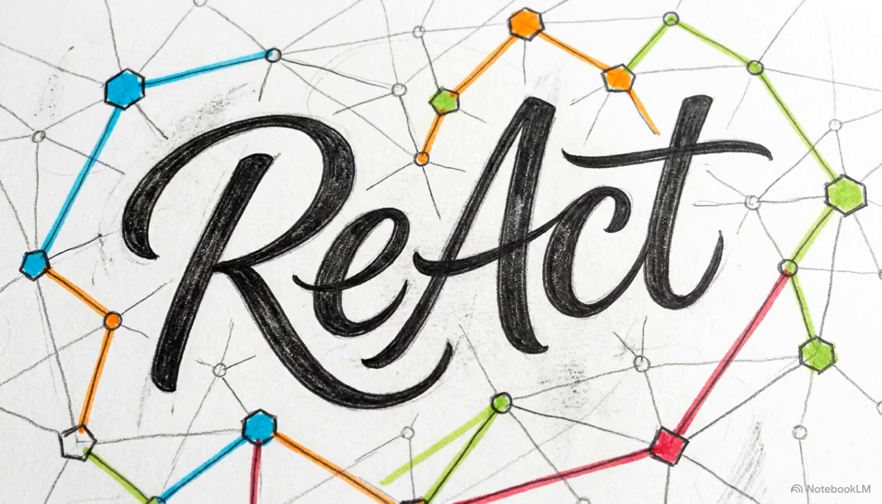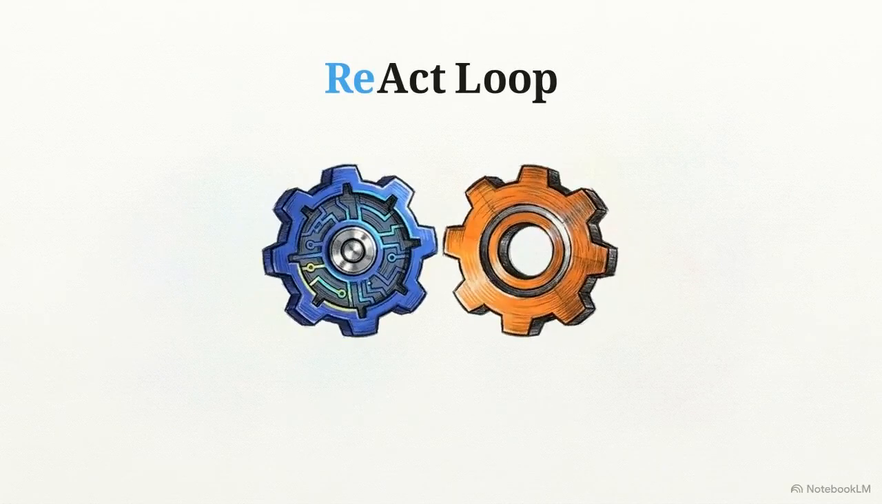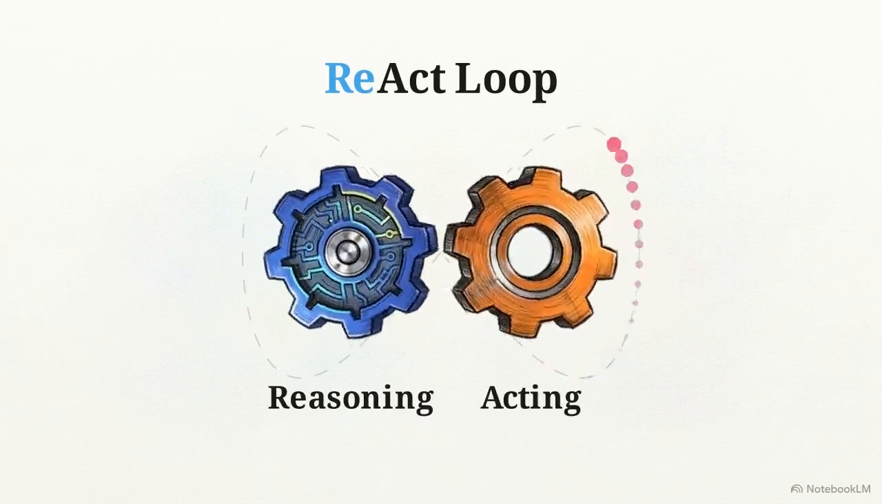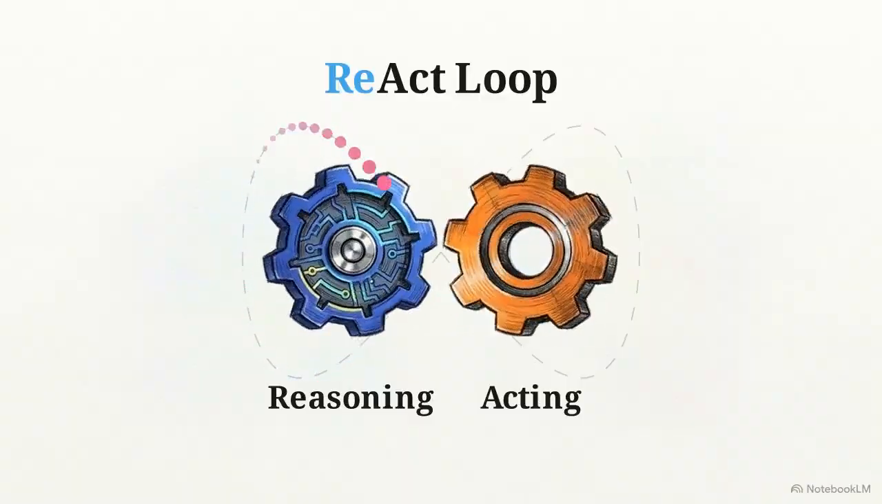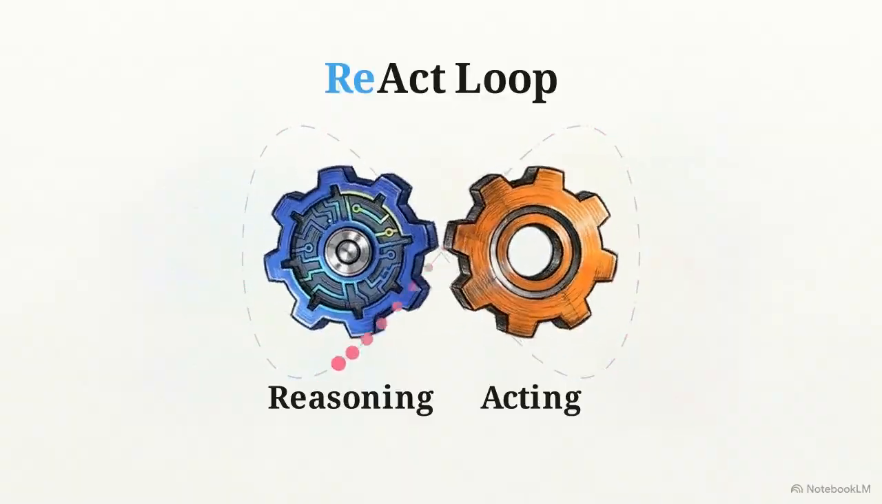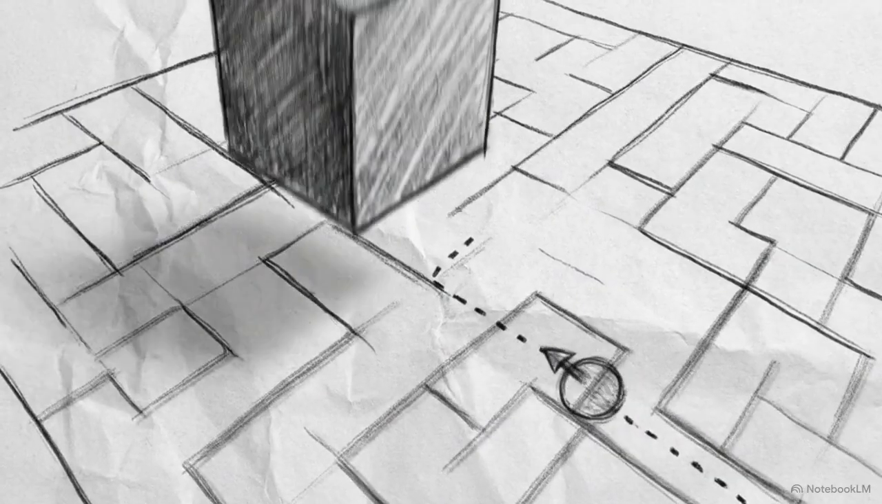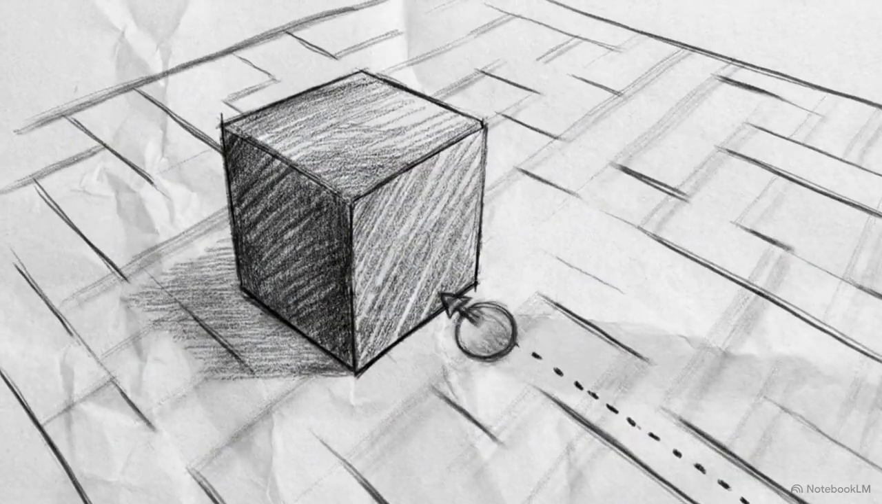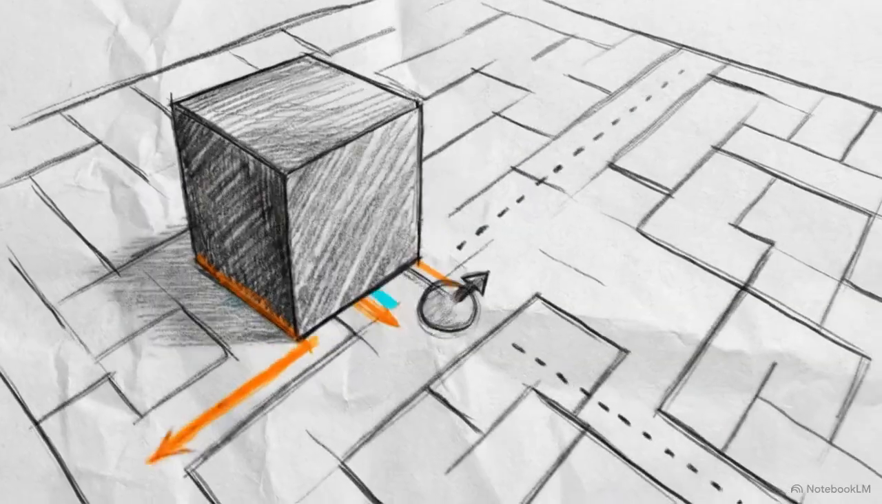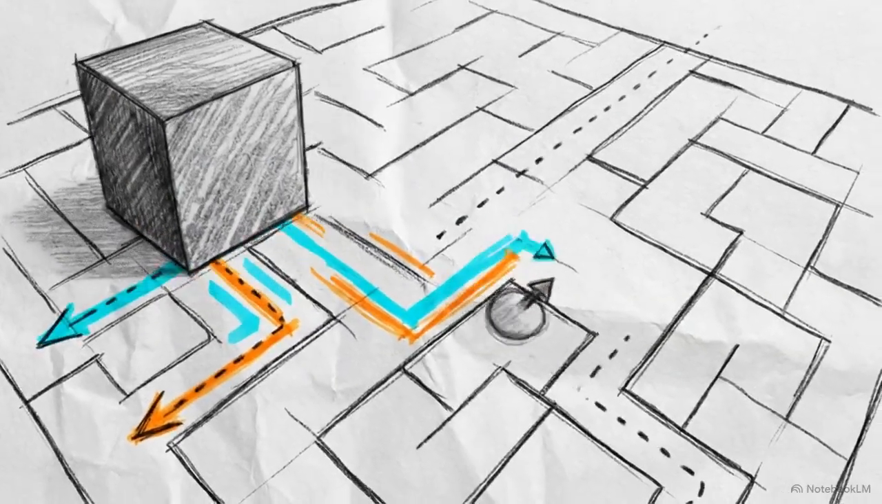In 2022, researchers introduced a paradigm called ReAct. The core mechanism is straightforward. It forces the model to interleave free-form reasoning traces with task-specific actions in a continuous loop. This approach creates a mechanism for the system to verify its logic against its environment, using incoming observations to adjust its internal trajectory in real time.